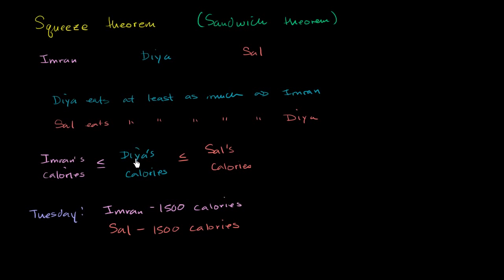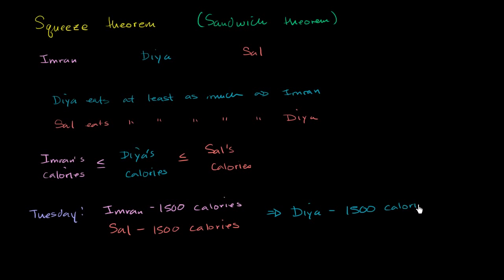Well, she always eats at least as many as Imran, so she ate 1,500 calories or more. But she always has less than or equal to the number of calories Sal eats, so it must be less than or equal to 1,500. Well, there's only one number that is greater than or equal to 1,500 and less than or equal to 1,500, and that is 1,500 calories. So Dia must have eaten 1,500 calories. This is common sense.